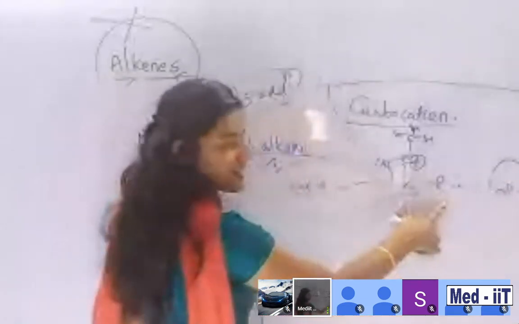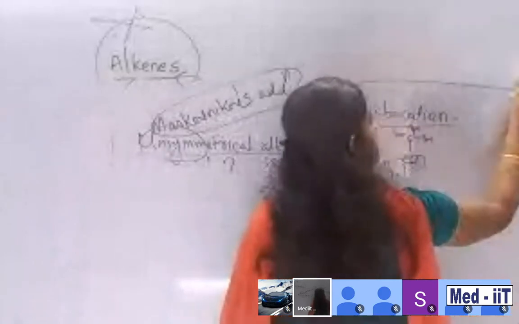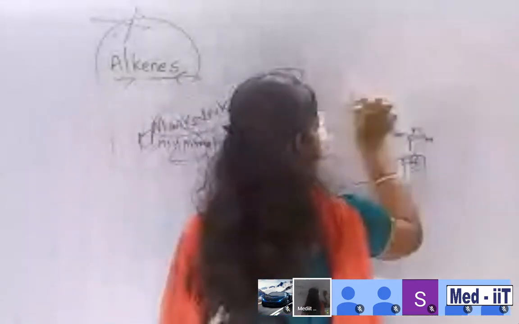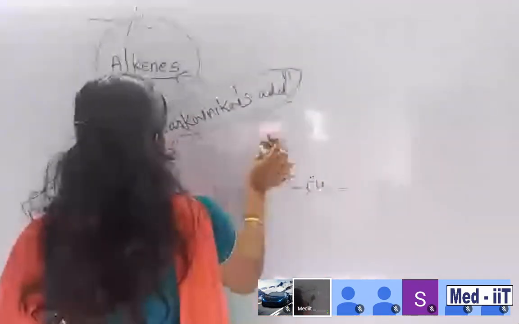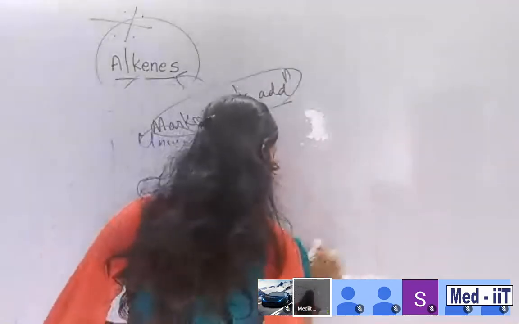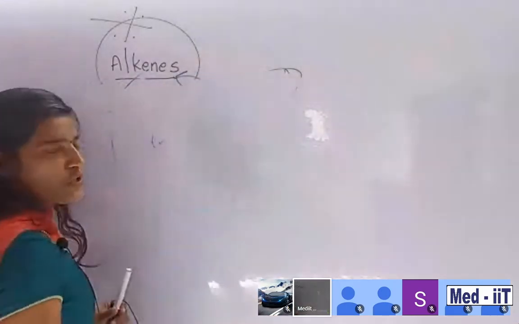You want to memorize this one: tertiary, secondary, primary carbocation. I think your basics are clear, so it's easy now. You are familiar with tertiary carbocations, so no issue. Keep it in mind: Markovnikov addition is a sure question.